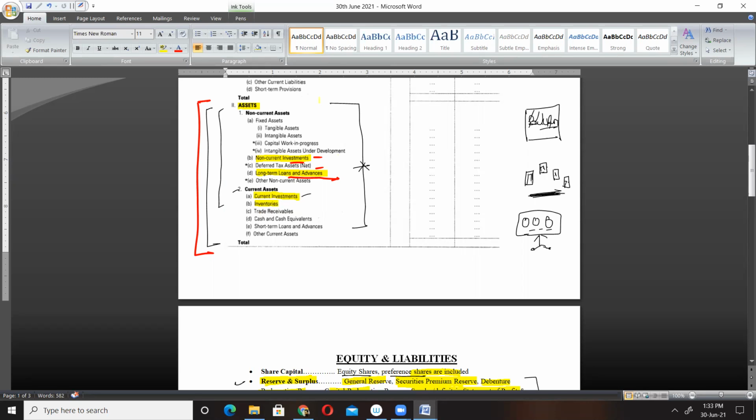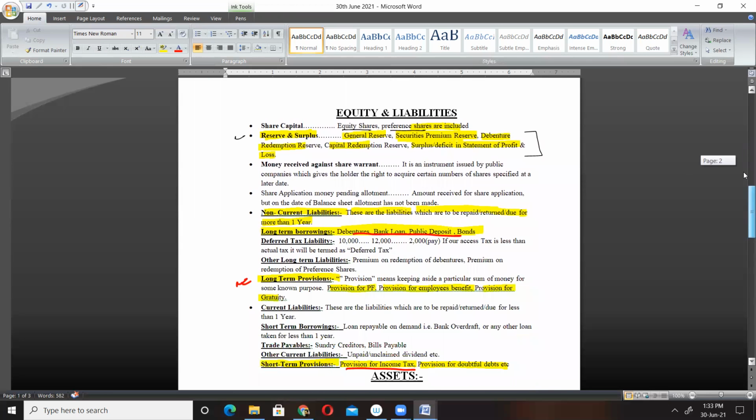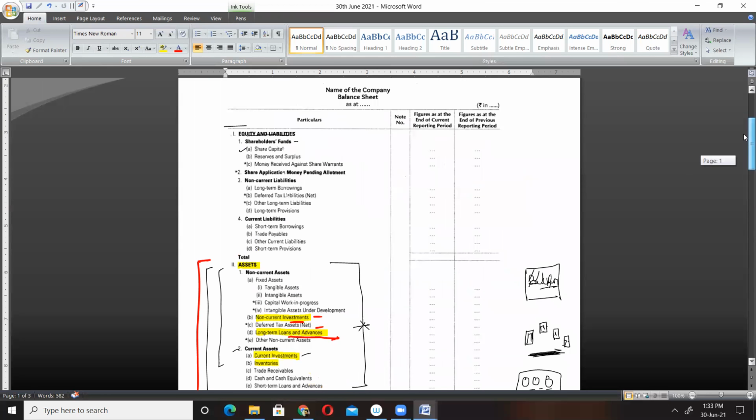Farhan, Zubair, Akansh, Dipanjali, five things make up inventories. What are those five things? Try to recall.